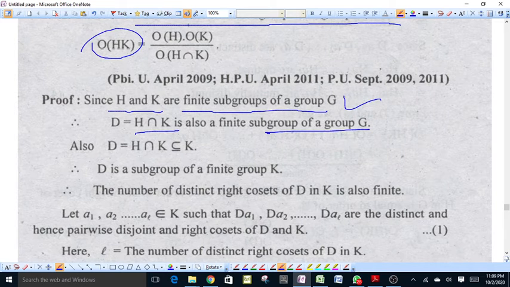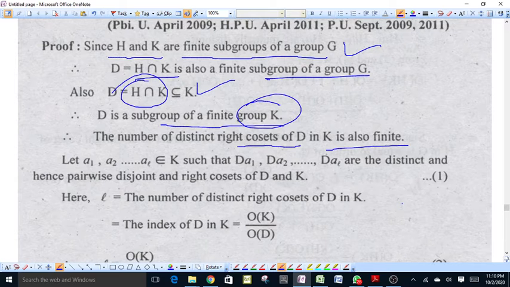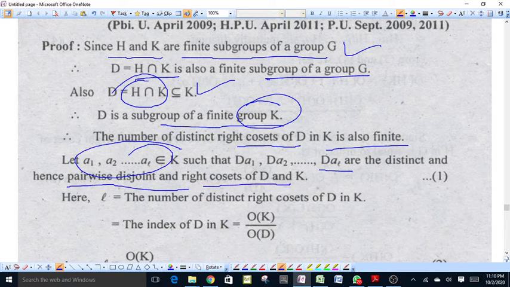Because the intersection of H and K is a subset of H and also K, therefore D is a subgroup of the finite group K. The number of distinct right cosets of D in K is also finite. Let a1, a2, ..., al be l elements of K such that Da1, Da2, ..., Dal are distinct and hence pairwise disjoint right cosets of D in K.